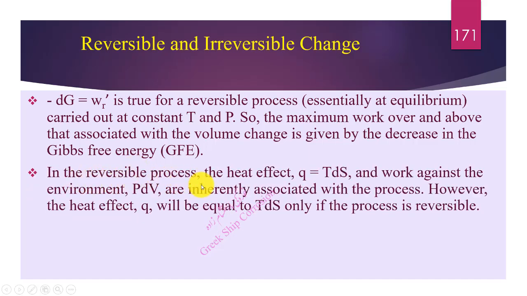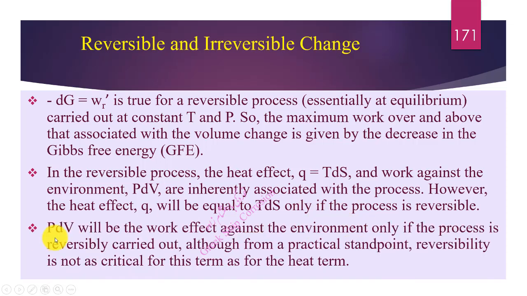In the reversible process, the heat effect Q is equal to T times the entropy change, and work against the environment, P times the volume change, are inherently associated with the process. However, the heat effect Q will be equal to T times the entropy change only if the process is reversible. P times the volume change will be the work effect against the environment only if the process is reversibly carried out, although from a practical standpoint, reversibility is not as critical for this term as for the heat term.